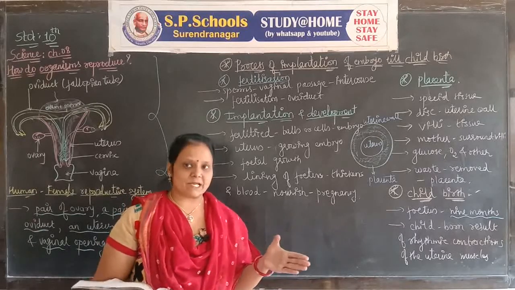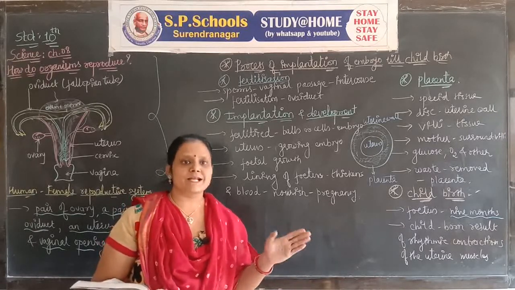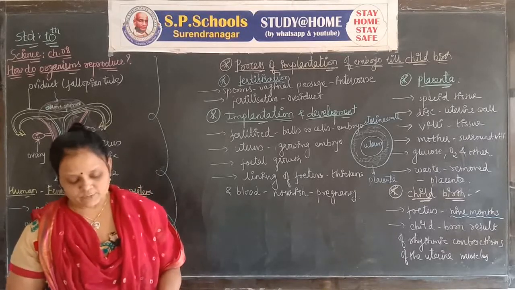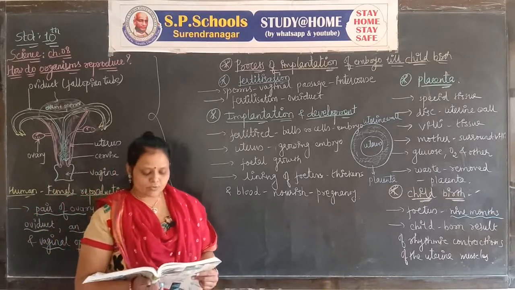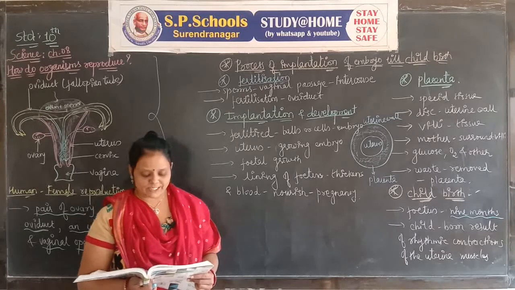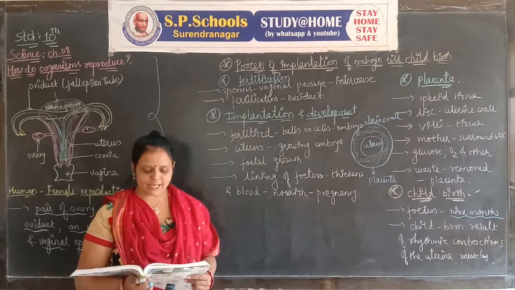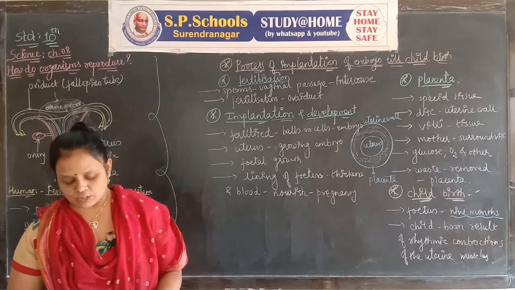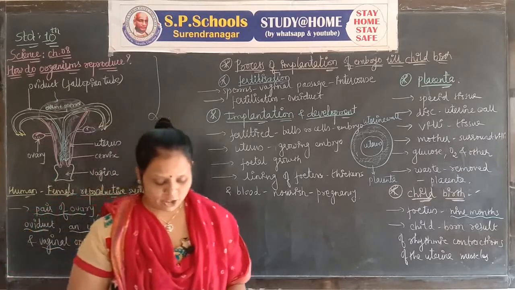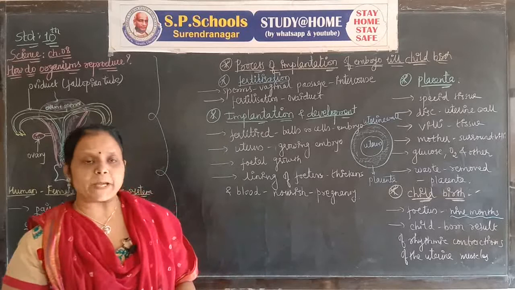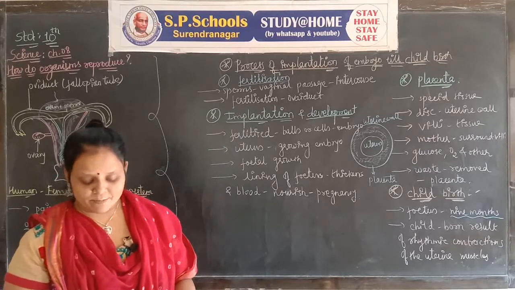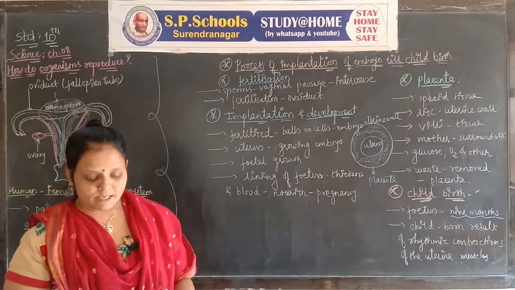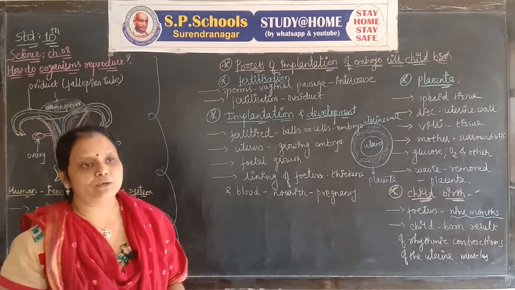Through the placenta, the embryo receives glucose and oxygen from the mother's body. The developing embryo will also generate waste substances which can be removed by transferring them into the mother's blood through the placenta.